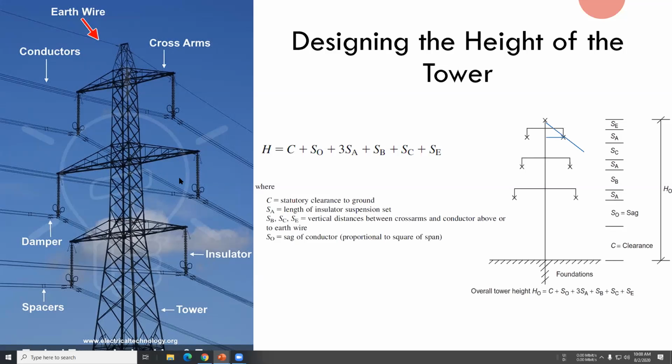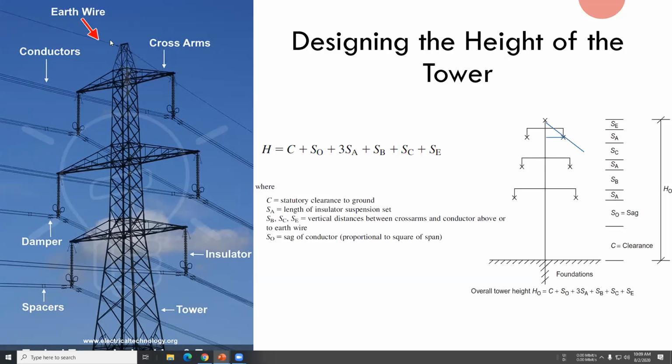So this is the transmission line, and these are the cross arms. You have to have clearances between cross arms, and usually you don't have to consider sag here, because this is the point of joint, so you don't have a sag. You just need the clearance between two cross arms. And again we have the insulator length, and again the cross arm clearances, and after everything you will have the clearance to the earth wire.